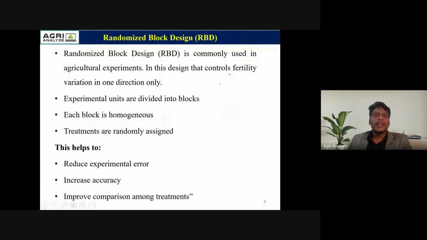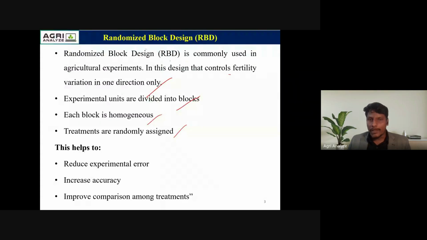Coming to the next slide, this is the RBD, also called the randomized block design. It is one of the most important designs generally used in agricultural experiments, particularly in vegetable breeding and plant breeding. This design controls the fertility variation in one direction only. The experimental units are divided into blocks, each block is homogeneous in nature, and treatments are randomly assigned.